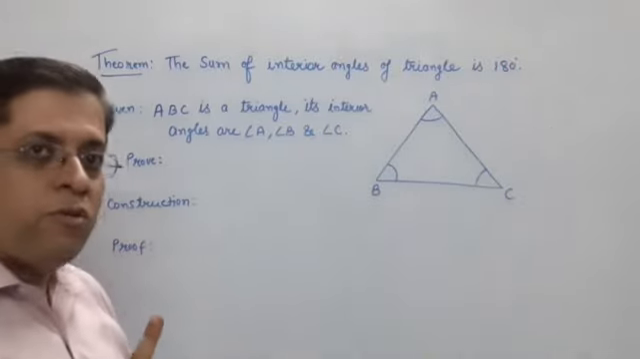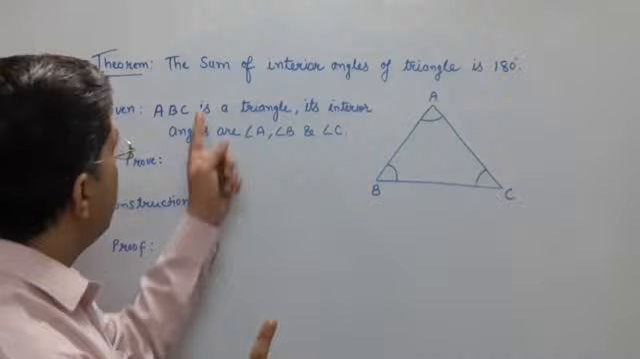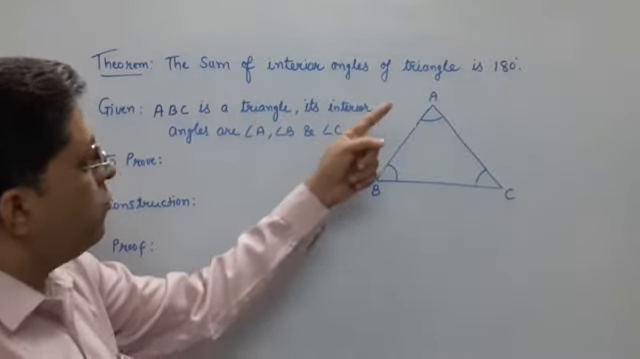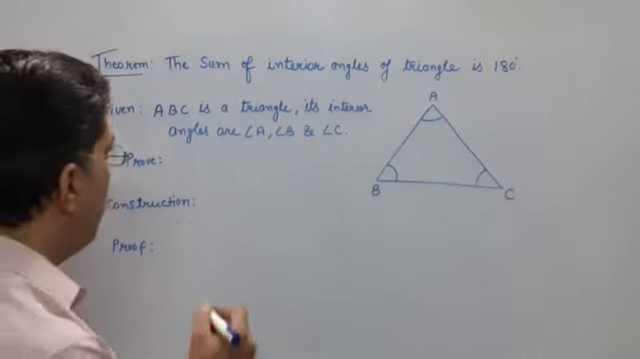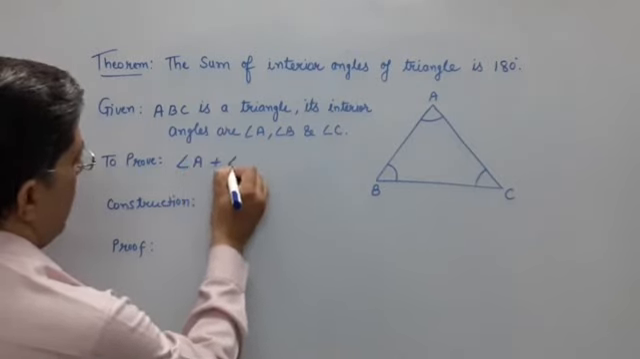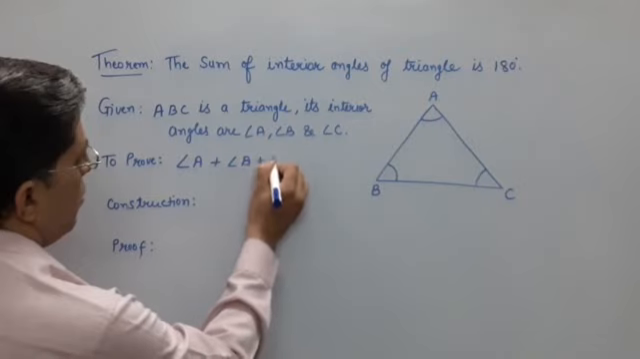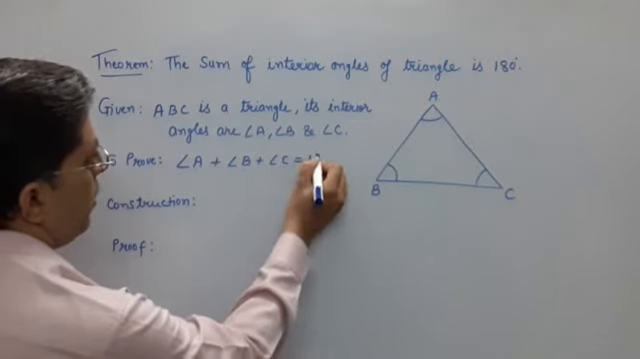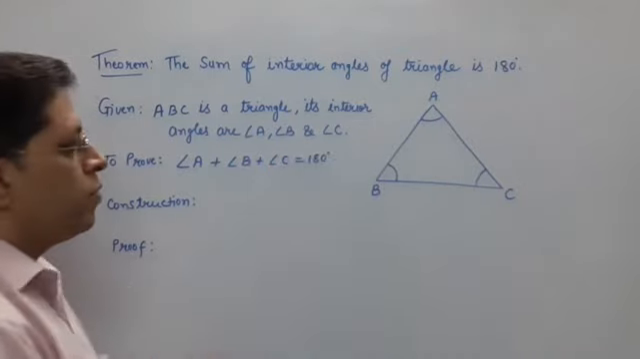Now in the question, what is the statement? Sum of interior angles of a triangle is 180 degree. This you have to prove. What is the meaning? Sum of interior angles, angle A plus angle B plus angle C is 180 degree. It is very clear.